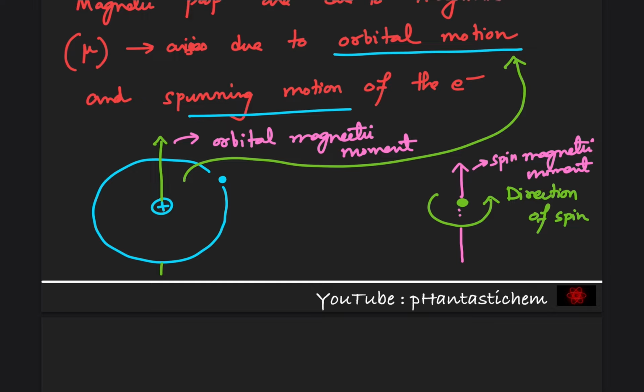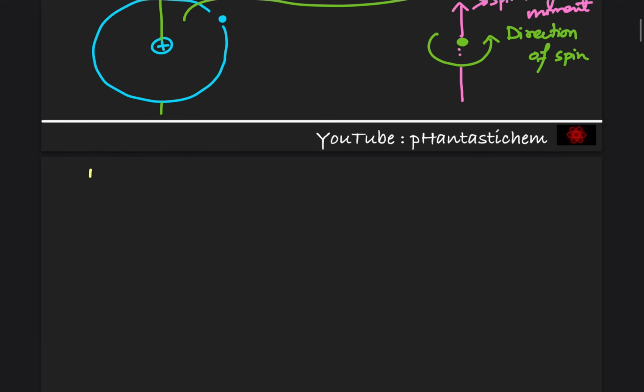Okay, so based on behavior in the presence of an external magnetic field, very important, the substances are divided into different categories.